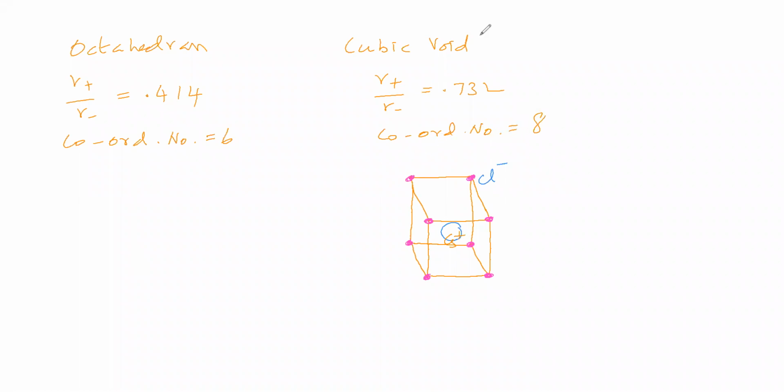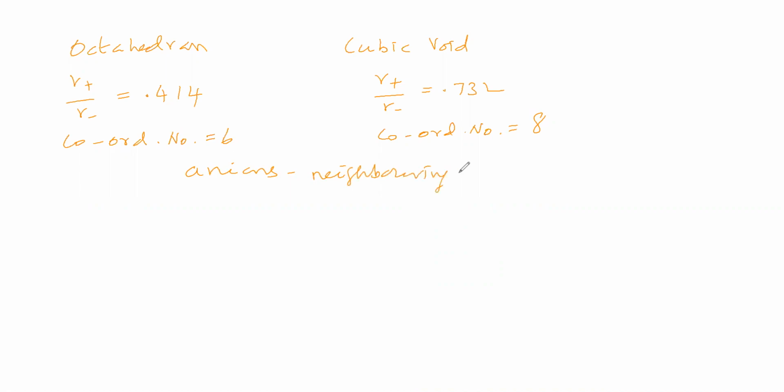Sir, how are the ions arranged in these cases? You have to understand that in both cases, neighboring anions are just in contact, and each anion is in contact with the cation.